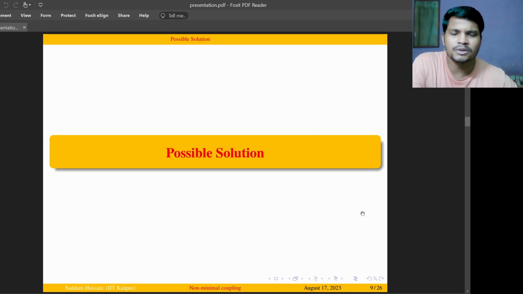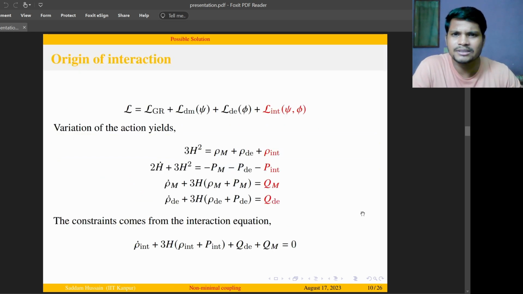So what could be the possible solution for this interaction? What we understand is that this interaction at the covariant level can be achieved from an interacting Lagrangian.